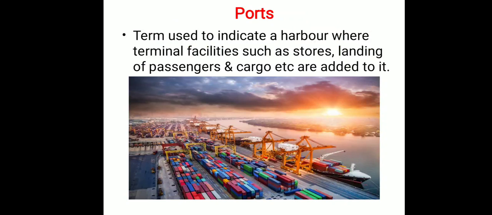Port is a term used to indicate a harbour where terminal facilities such as stores, landing of passengers and cargo, etc. are added to it. Here the photo or figure shows a port where we can see a number of ships parked for loading and unloading of cargoes and passengers.